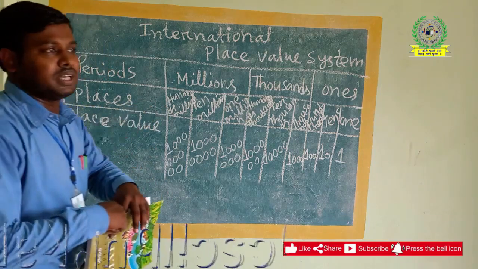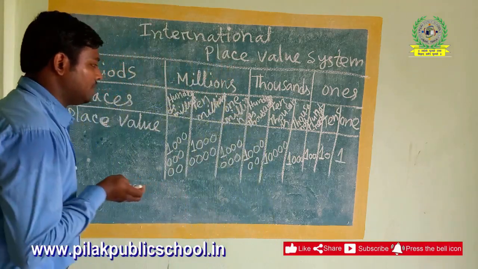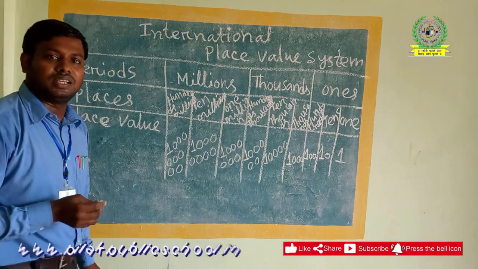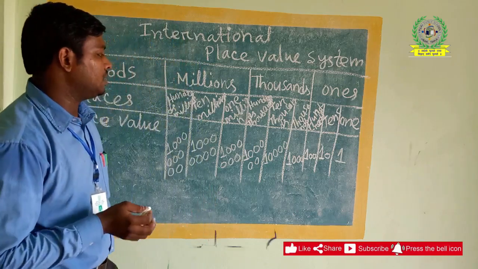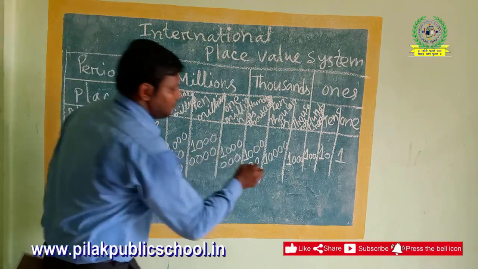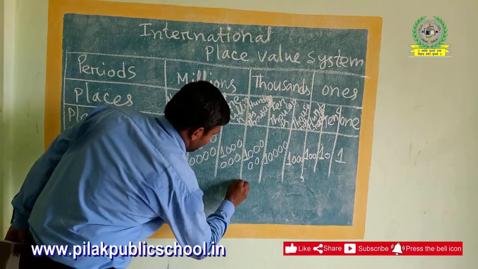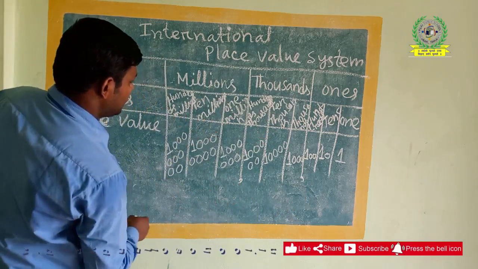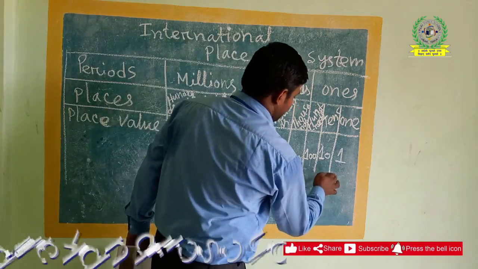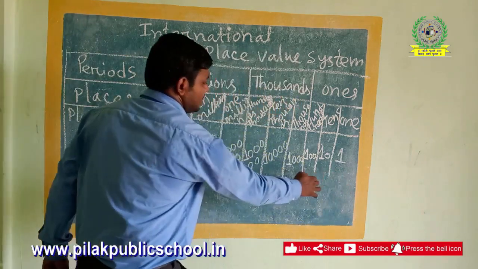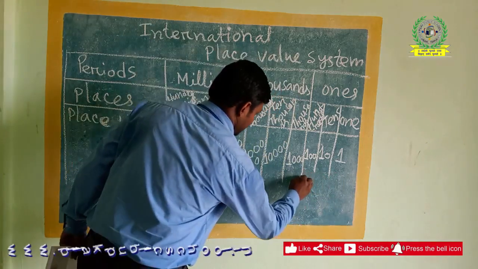There should be a question: where should we insert the commas? After 3 places in the international system. We insert commas for our better understanding. We will place a comma after every 3 digits. Count from the far right: 1, 2, 3. Like this, we will insert a comma here.